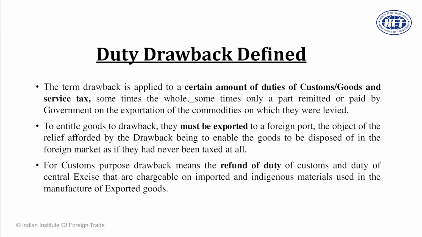There are certain elements for that refund. Goods must be exported. So when you file the shipping bill, when goods move out of India, there are proofs. The shipping bill is the first proof, with the let export order on the shipping bill. Then the export general manifest is filed by the shipping company. Third is the bill of lading, which is the ultimate proof that the goods have moved out of India. Fourth is the EBRC. These are the proofs of export. So goods must move to a foreign port, and these can be the proof. We will discuss how to comply with them.